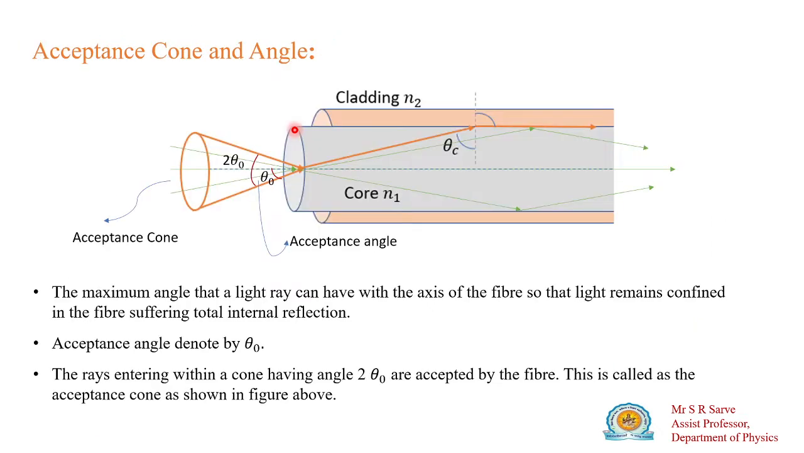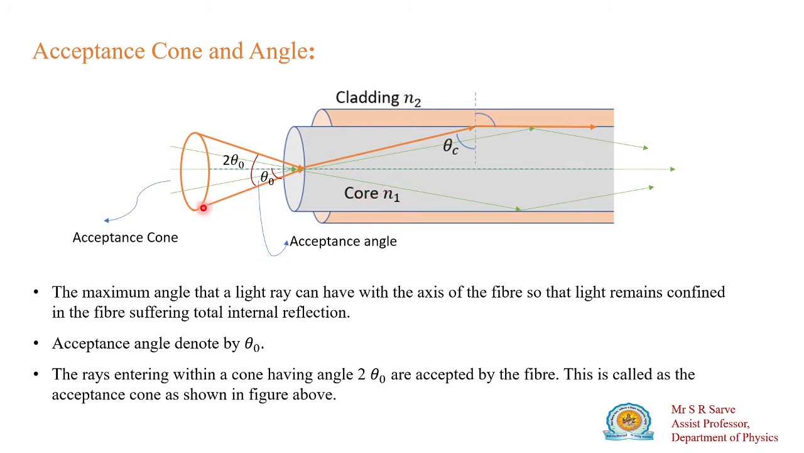Okay. Now suppose this one is your launching end, meaning from here we will send light onto the optical fiber. That's why it is known as your launching end. Suppose light enters from the air into this optical fiber. It consists of core and cladding. Core has refractive index n1 and cladding has refractive index n2, such that the refractive index of the core is greater than the refractive index of the cladding.